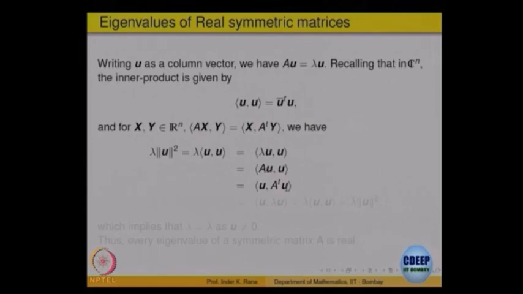But what is A transpose u? A is symmetric. Keep in mind, till now we have not used the fact that A is symmetric. So what is A transpose? That is A itself. So what is this term? This is again lambda of u, right. But in the complex dot product, when this lambda comes out from the second component, it comes out as lambda bar, right. So this comes out as lambda bar u. So you get lambda times magnitude of u square is lambda bar multiplied by magnitude of u square, but u is an eigenvector, so it cannot be 0. So this magnitude cannot be 0. So you can cancel out both sides. So lambda is equal to lambda bar, right.